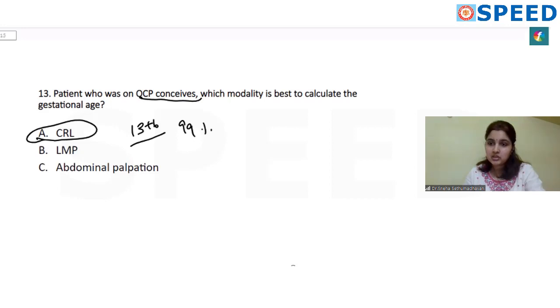Whereas even with patients of normal periods, LMP can sometimes be wrong. So whatever the scenario is, if they ask what is the best modality to calculate the gestational age, always choose crown-rump length by ultrasound. It is the most sensitive method.